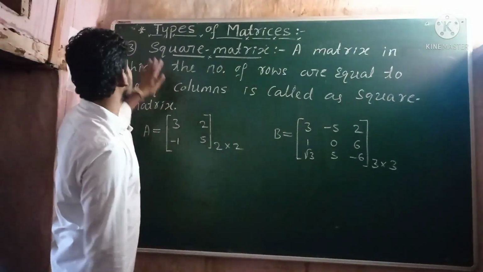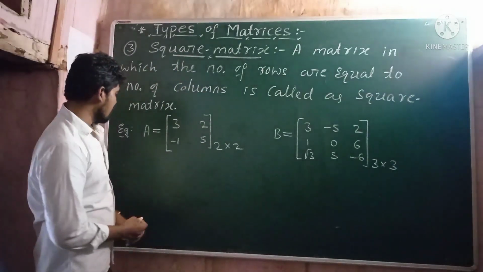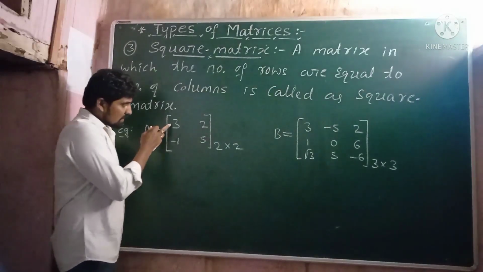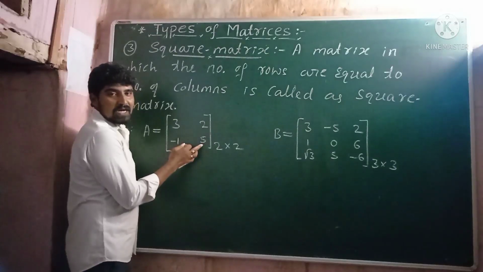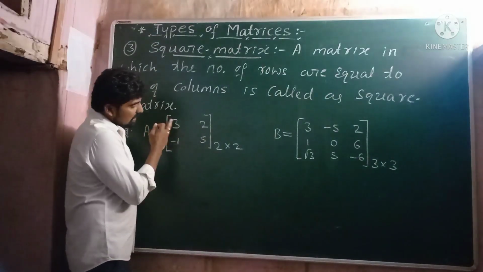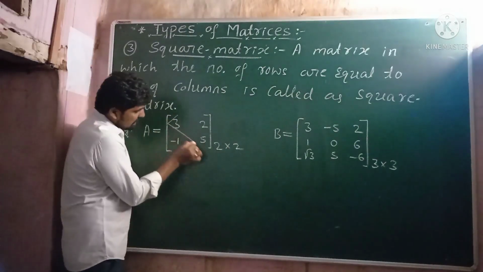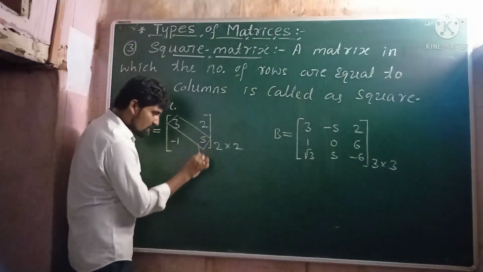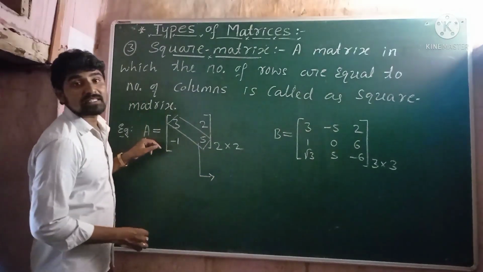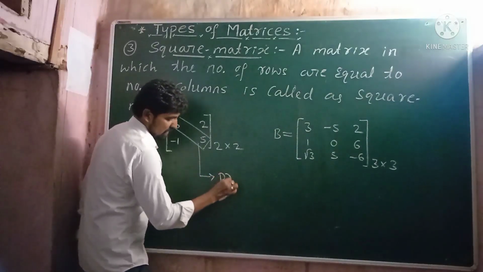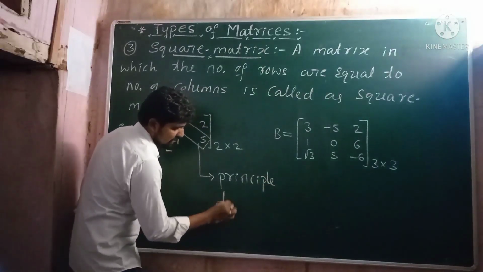I hope all of you understood the definition of square matrix. And we need to understand one more thing here. In the matrix A, 3, 5, the elements 3 and 5 constitute the diagonal of the matrix A. Therefore, these two elements 3 and 5 are called as principal diagonal elements of the matrix A.